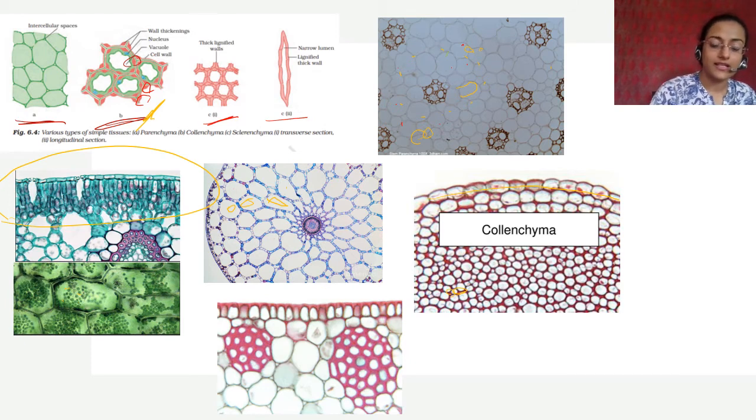This is the sclerenchymatous tissue. Even here you will be able to see sclerenchymatous tissue. You see this? This is sclerenchymatous tissue. These have very narrow lumen, but the cell walls are very thick. They have lignin in them. They are dead cells. Okay.